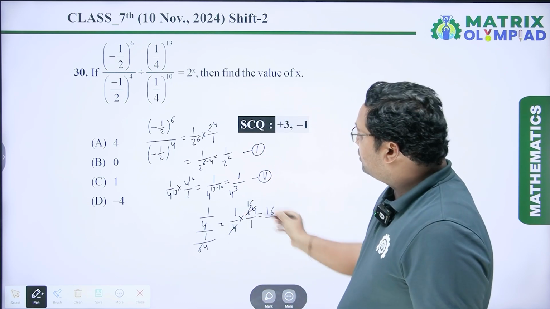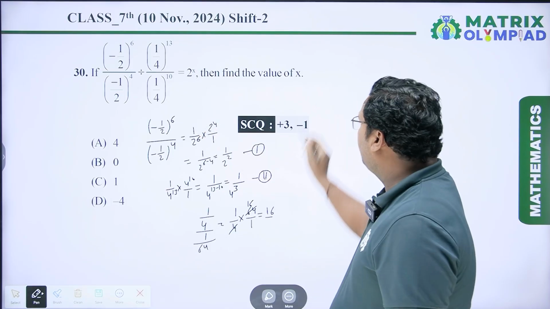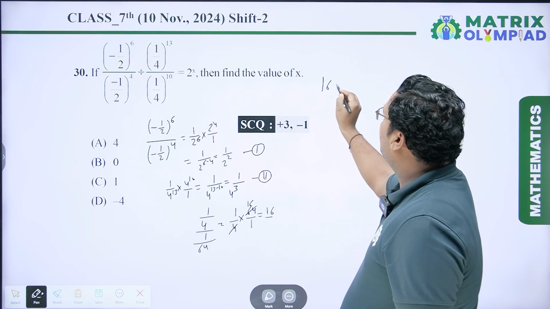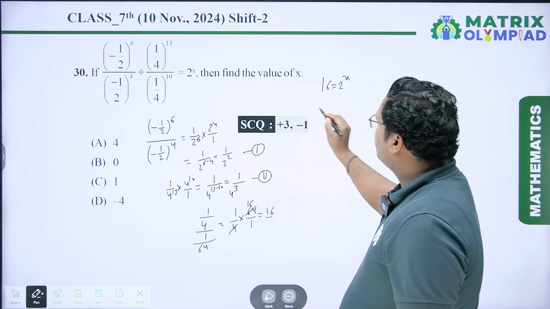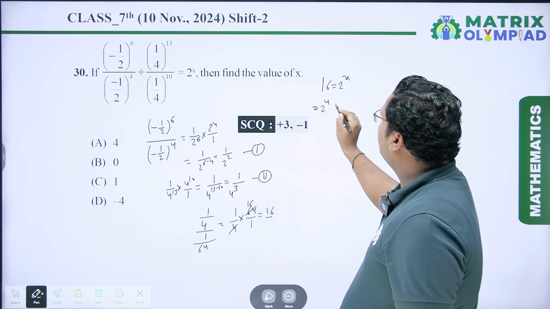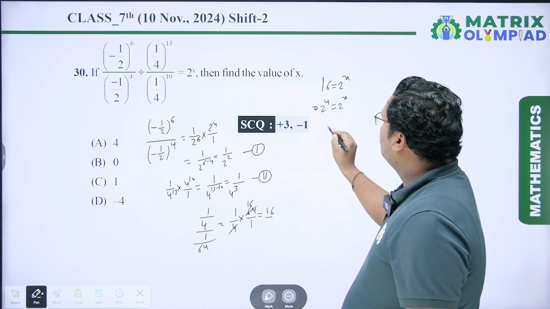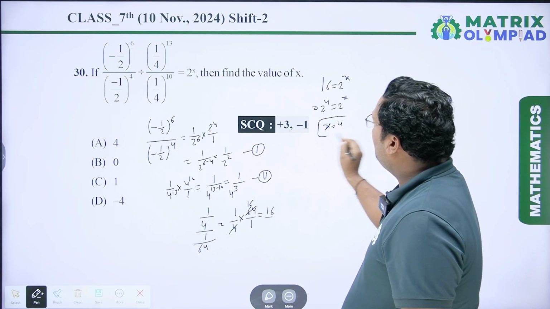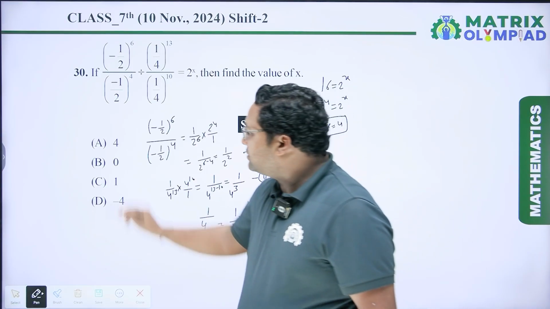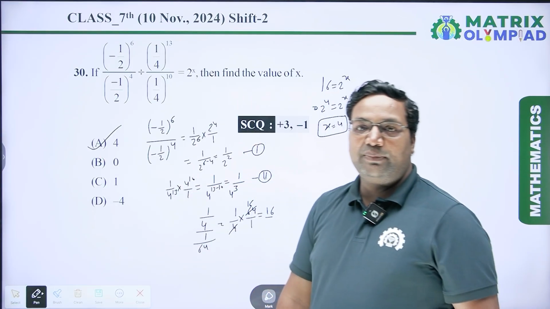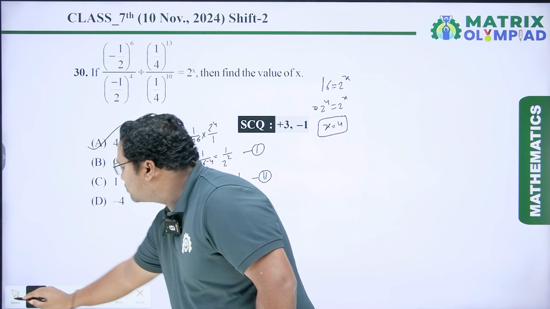So now we have to put this value in this equation. So we will get 16 equal to 2 to the power x. 16 I have to write 2 to the power 4 equal to 2 to the power x. So from here x equal to 4. So the value of x is 4, which is option A. So option A will be the right answer. Now coming to the next question.